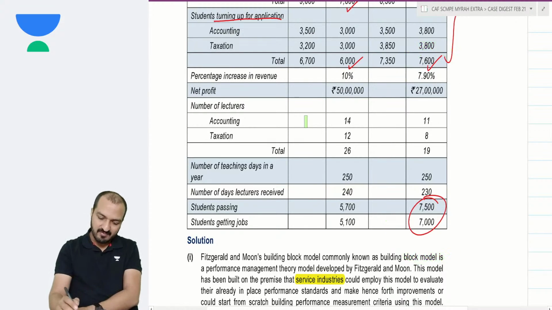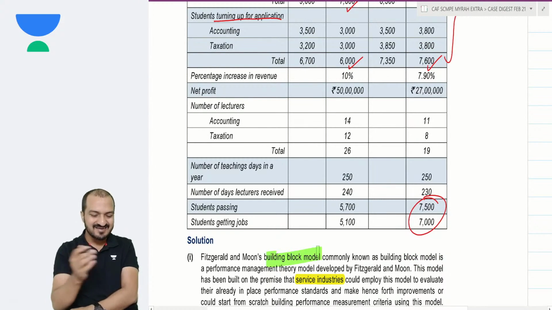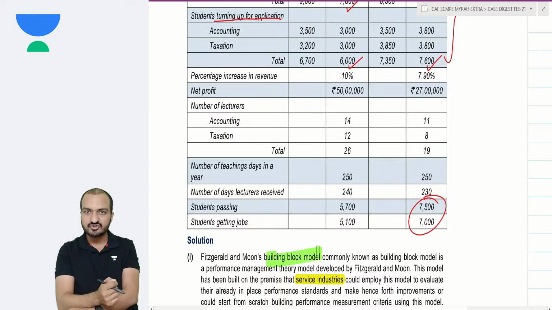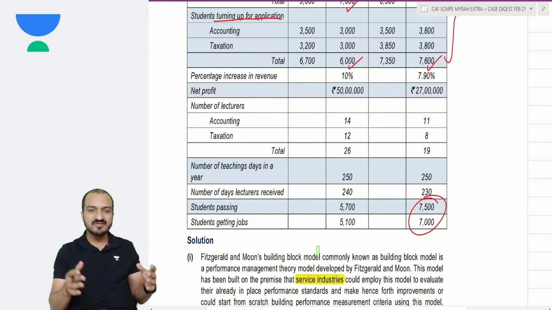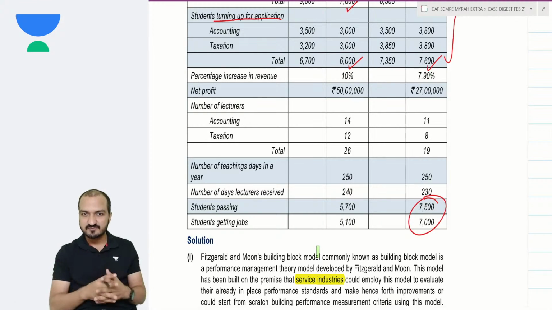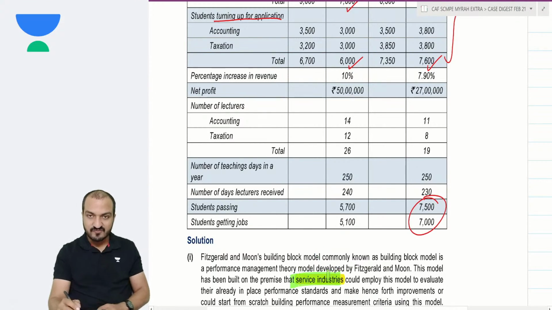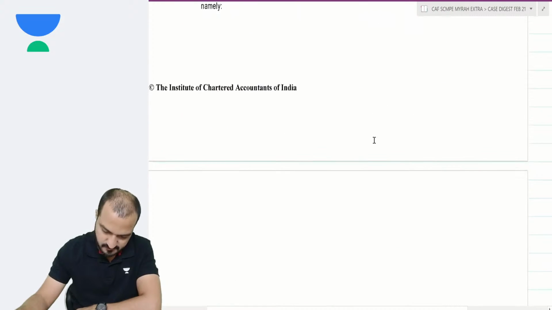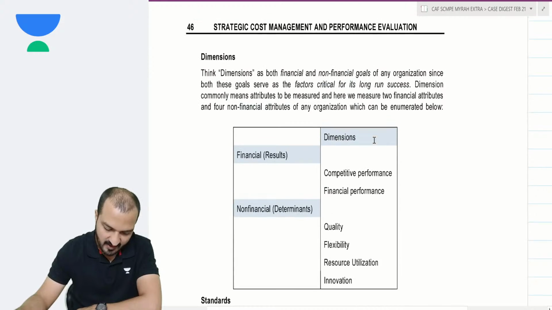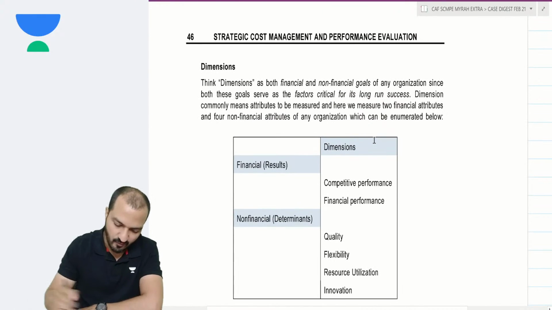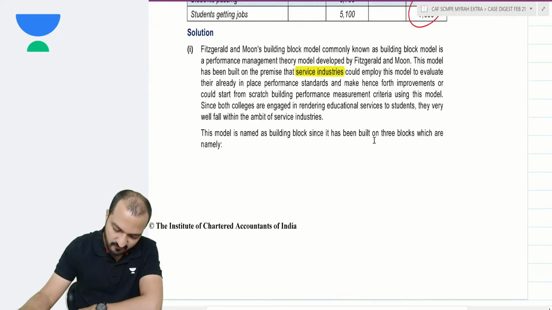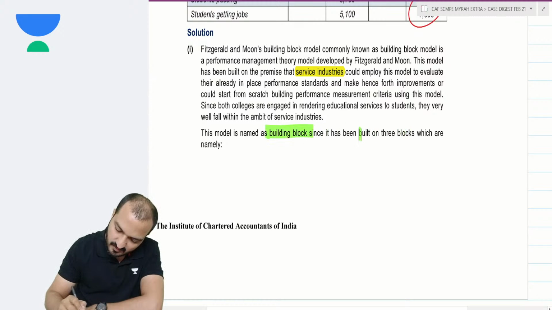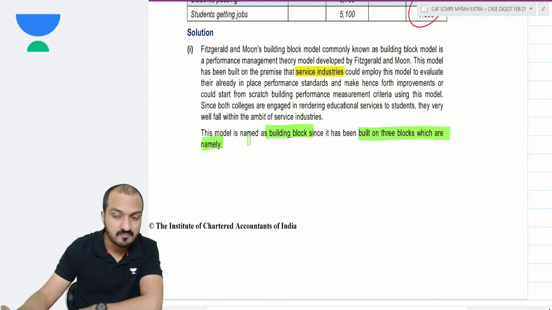Now, why am I suggesting the building block model? Because basically this question is about a service industry. The question pertains to colleges. Colleges are not manufacturing goods, they are providing services, educational services. And for the service sector, you know that the building block model is always a good suggestion. And then they have given the theory of the building block model. It involves evaluating performance under 3 blocks, which are as follows.